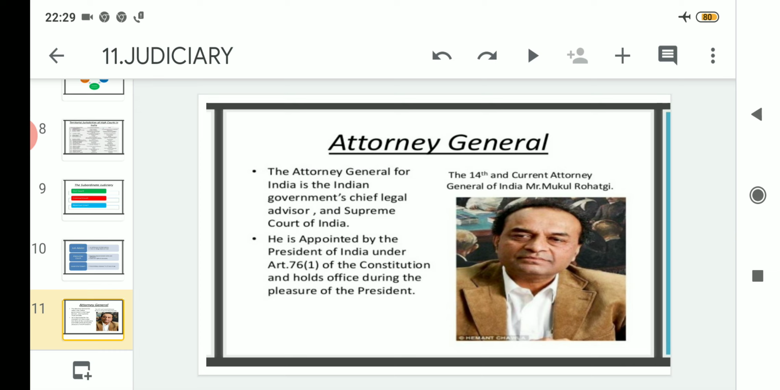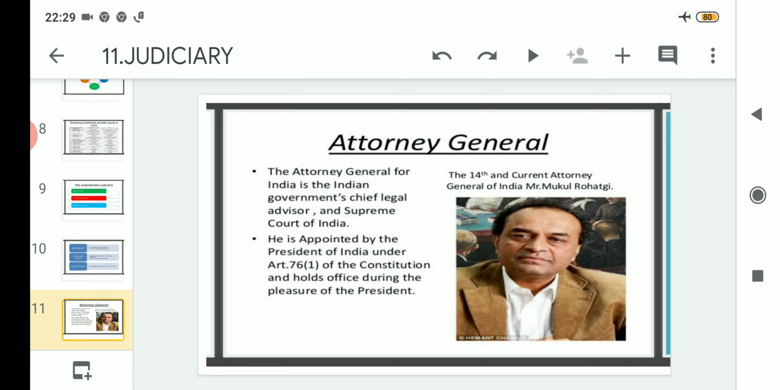That means if the President is satisfied by the work of the Attorney General as an advisor in the Supreme Court, then he or she may continue to serve as the Attorney General. That is why it is written that he or she may remain in the office during the pleasure of the President. So pleasure means with the satisfaction of the President.